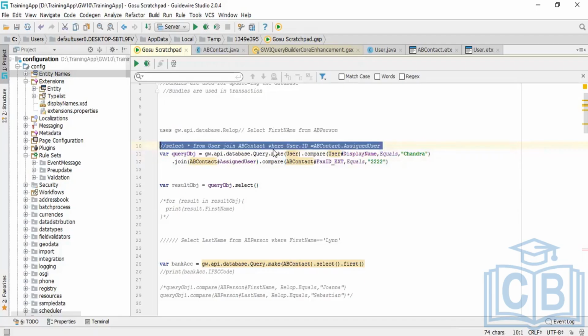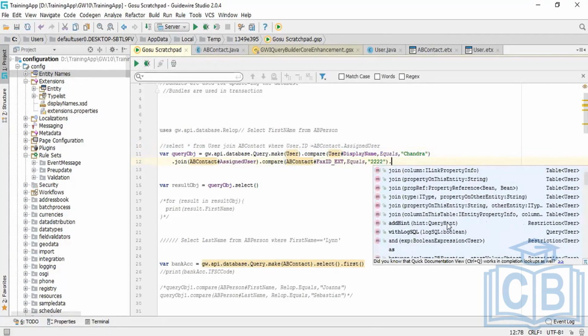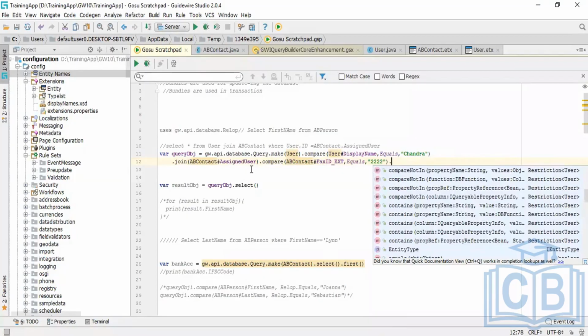Similarly, we can write any number of queries. In the query object there are multiple methods after join also. There can be inner join, outer join also. Those methods are also present. Once you start working on this application, you can explore all these options. I haven't used join before in GoSoup queries because 90% of the requirements don't need joining while creating the business targets generally. But as you asked me, I did some research and found out this is how we can join the query.